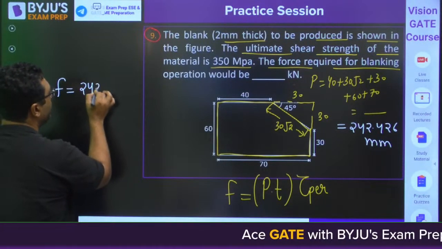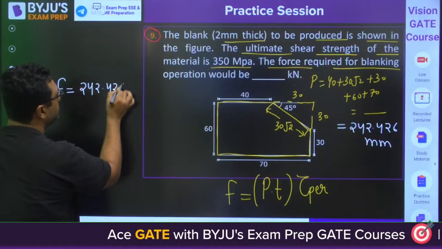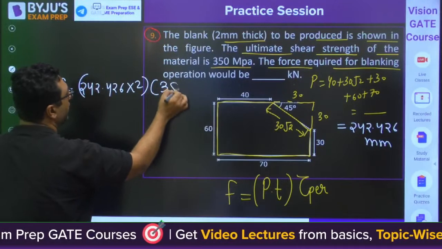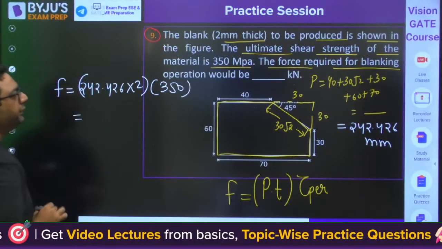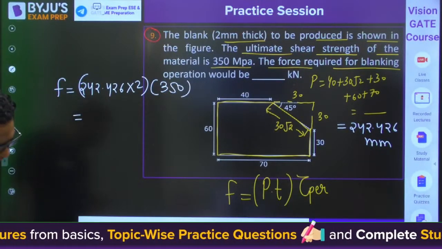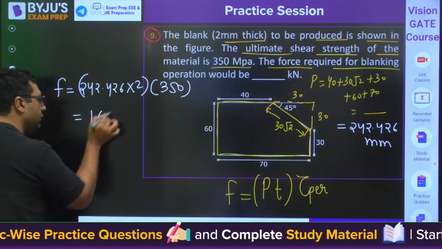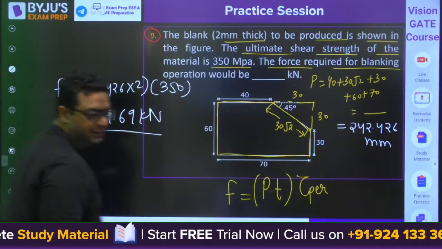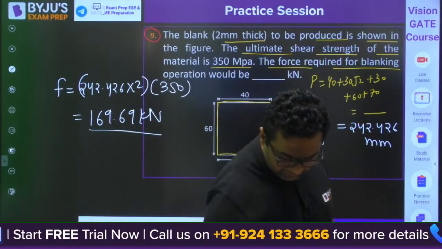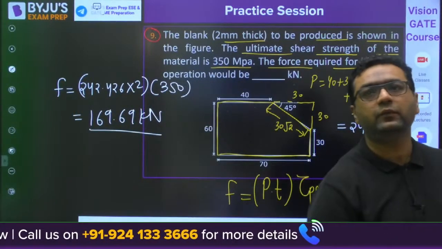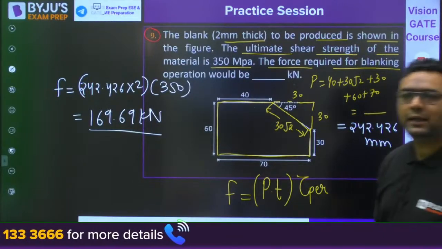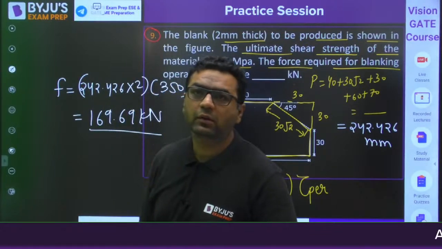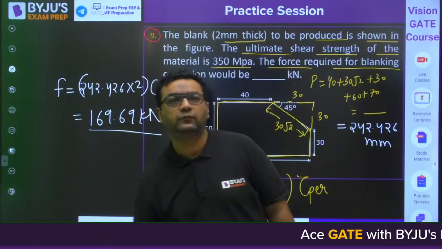So 242.426 into 2 into 350. The answer will be coming out to be 169.69 kilonewton. Is it clear for everyone? Please tell me that. I feel some mistake you have done.